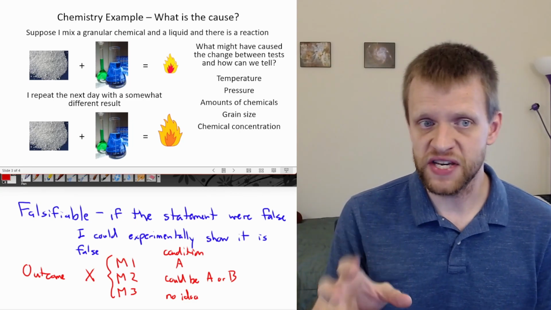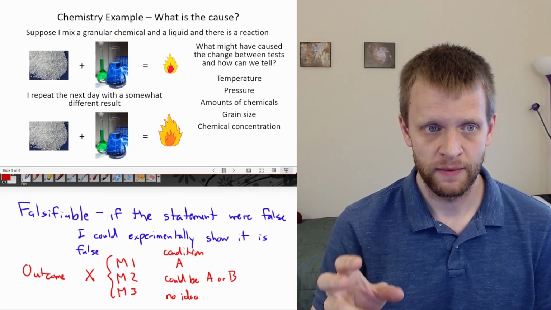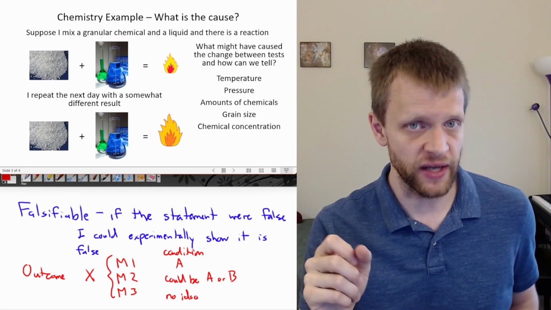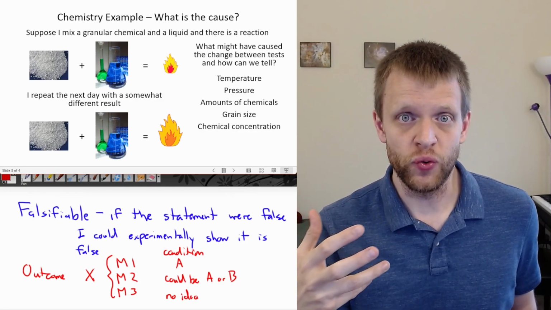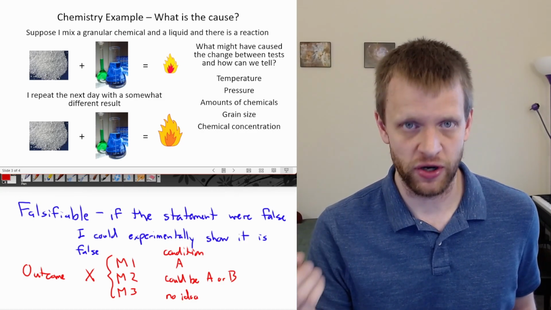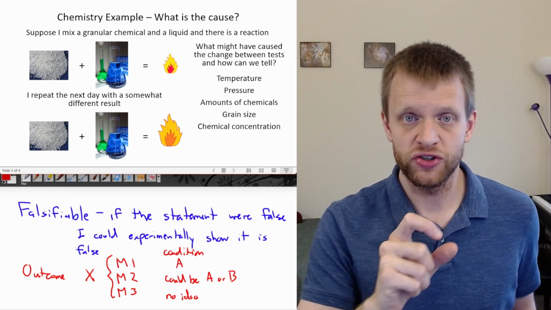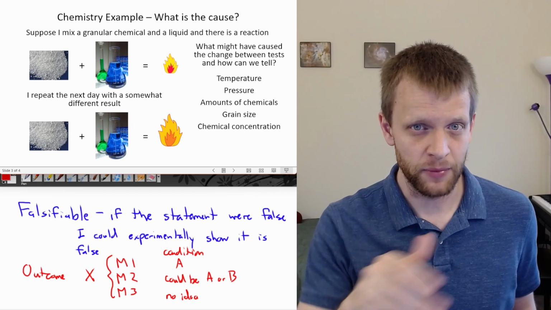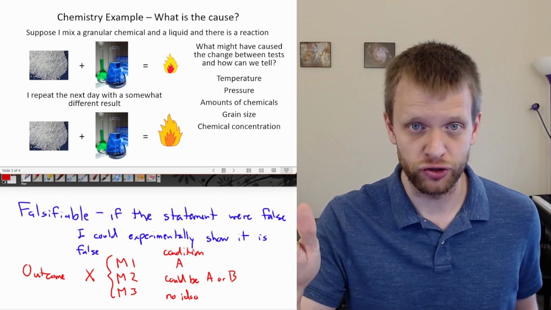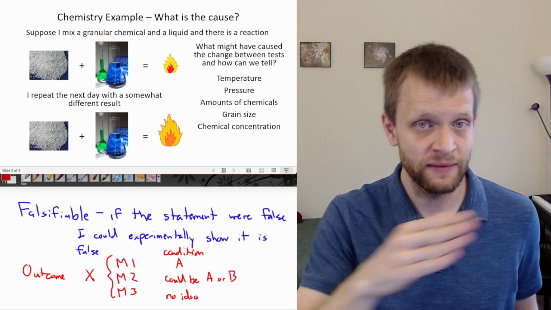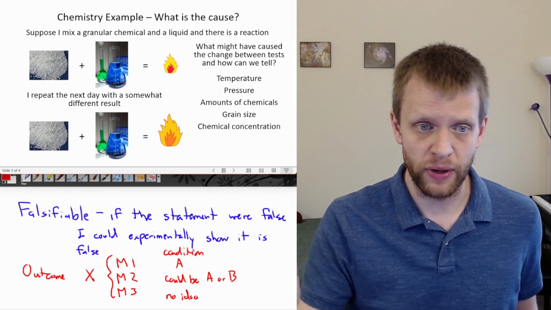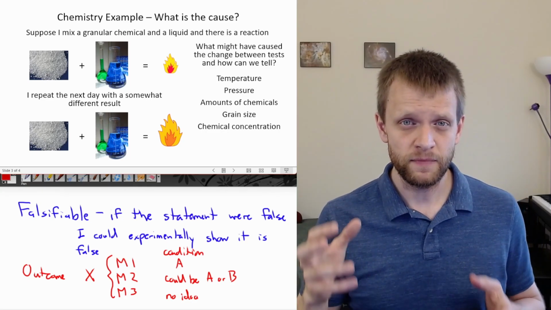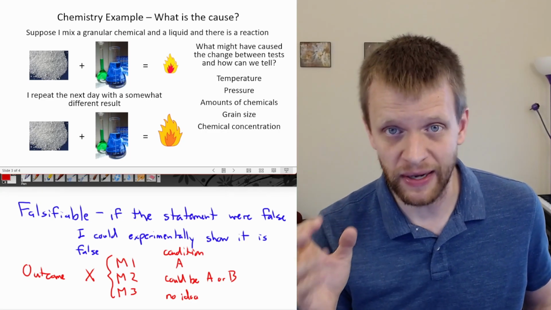So for all of these proposed causes of why the experiment ran differently on the first day and the second day, we want to run controlled experiments where I change one variable at a time. I'm going to see how I can change the temperature each time and what results I get at different temperatures. Same thing for pressure, same thing for the amounts of chemicals. All of these causes we can test because we can measure all of them.